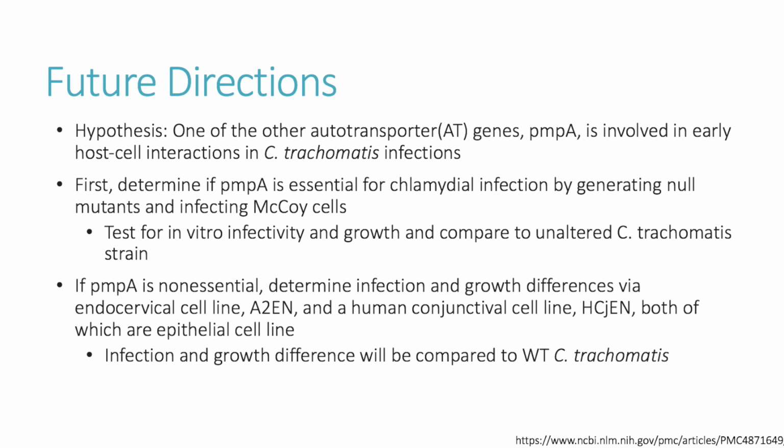If this new combinatorial mutant loses infectivity, we know that they are compensatory for early host cell interactions and chlamydial infections. This will be compared to wild-type C. trachomatis infection. It may be possible to repeat this with PMPI, as it is the third most conserved PMP protein.